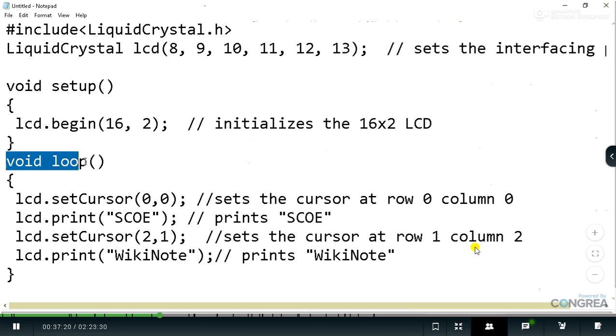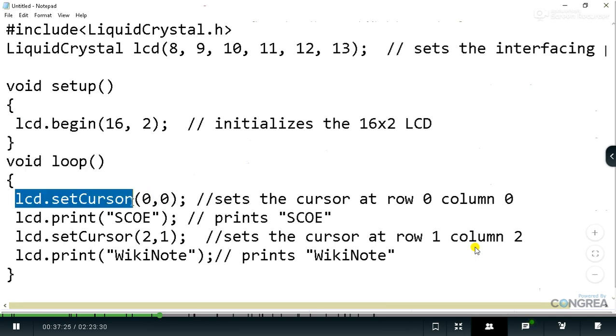Next, in the void loop, what do you have to print now? At the very first you can see the instruction is lcd.setCursor. Yesterday I told you about this. Arduino IDE has its inbuilt functions, so we can't change the syntax of the function. Here C is capital while the rest of the letters are small. lcd.setCursor in brackets 0, 0. Now this first 0 indicates the row number while the second 0 indicates the column number.